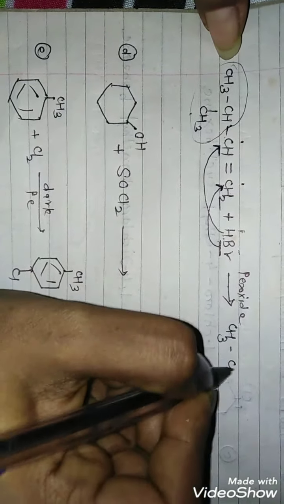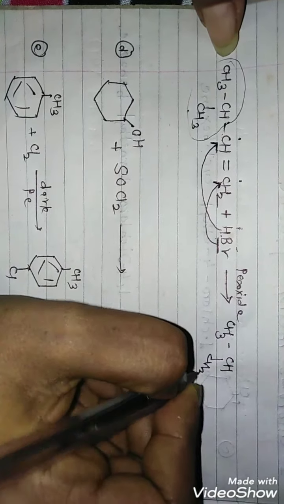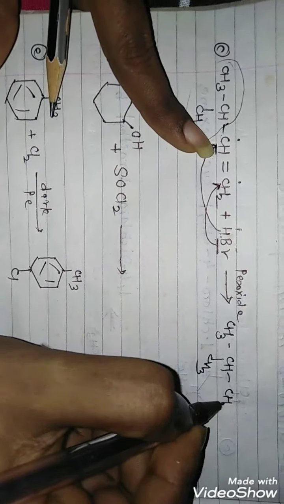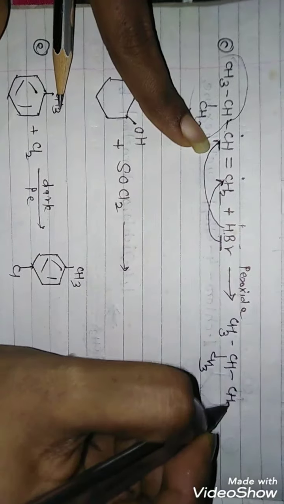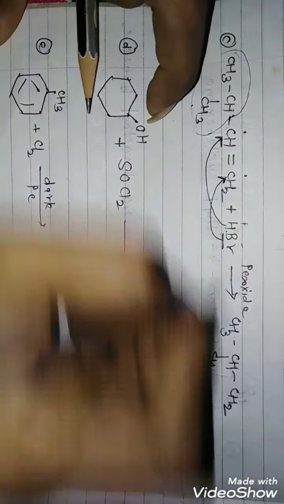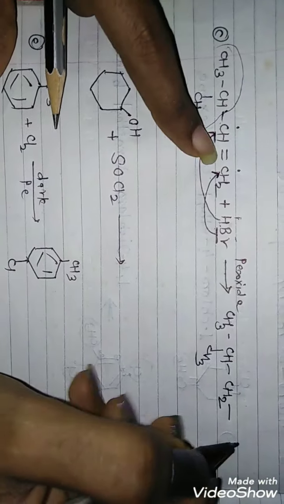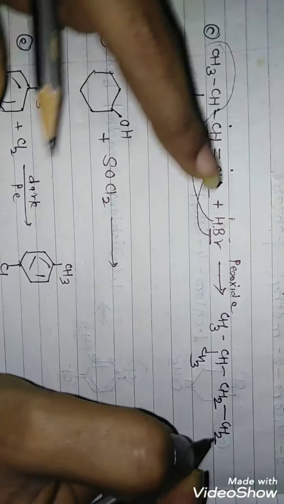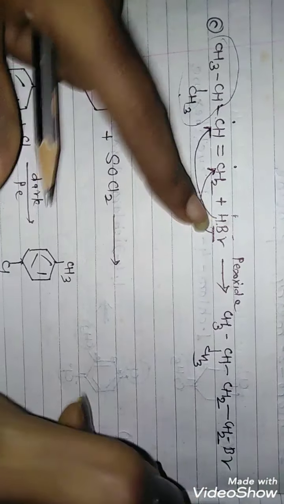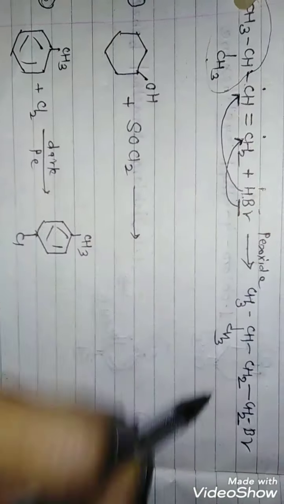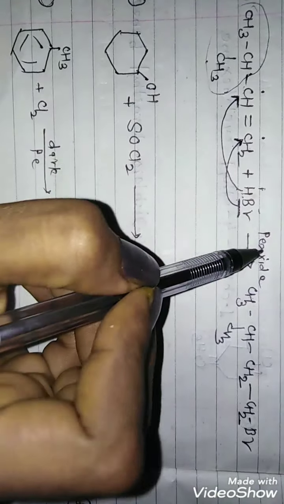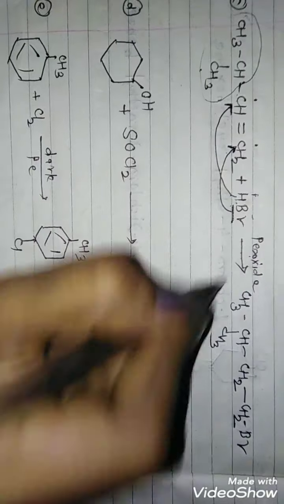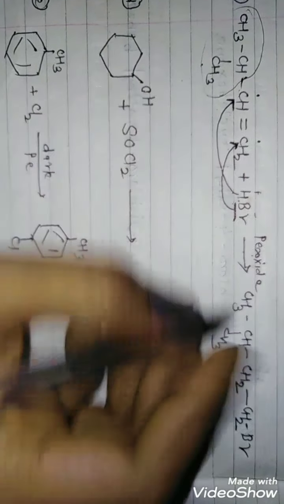So I will write it as it is. Here CH will become CH2 as hydrogen goes to that carbon. Double bond is converted to single bond and CH2 becomes CH2Br. So this is your product, major product. When HBr is added in presence of peroxide, this is called peroxide effect or Kharasch effect.